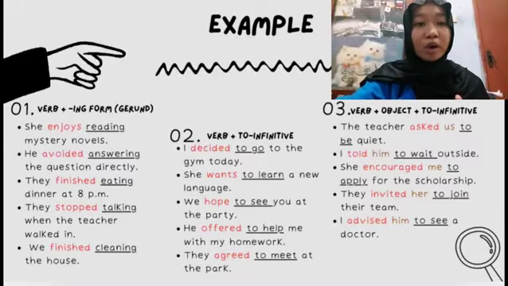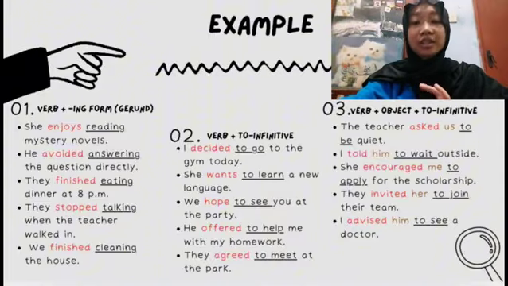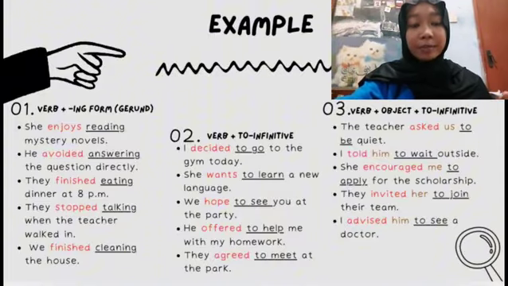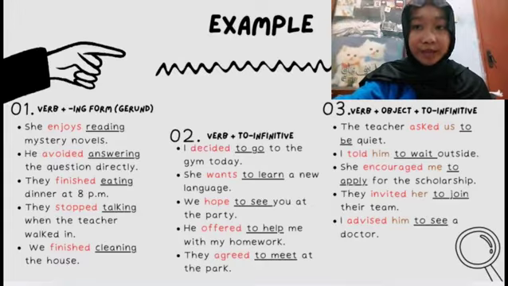Number 3, we hope to see you at the party. So the verb is hope and the to infinitive is to see. Number 4, he offered to help me with my homework. The verb is offered and the to infinitive is to help. Number 5, they agreed to meet at the park. So the verb is agreed and the to infinitive is to meet.